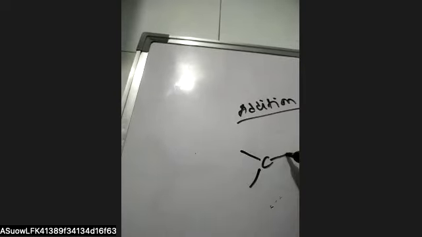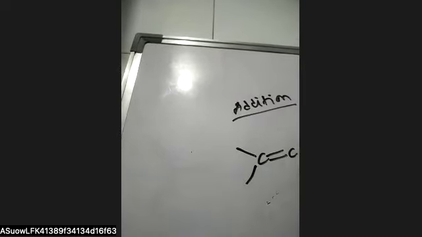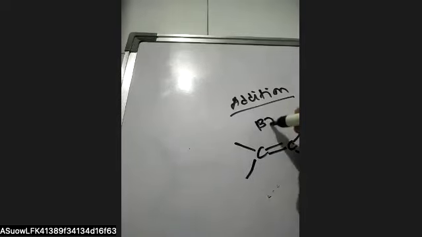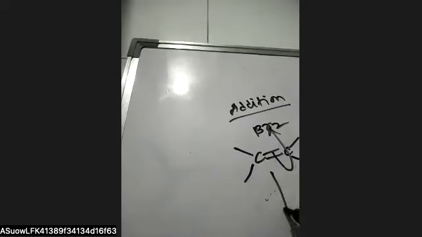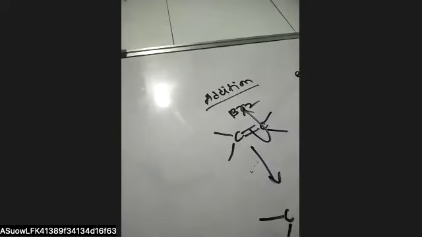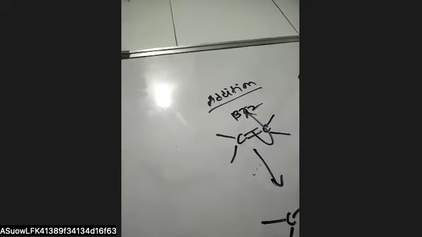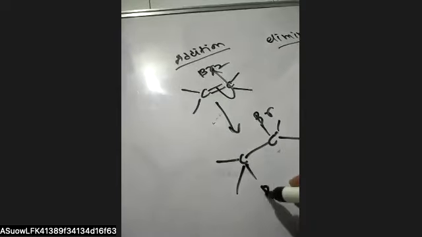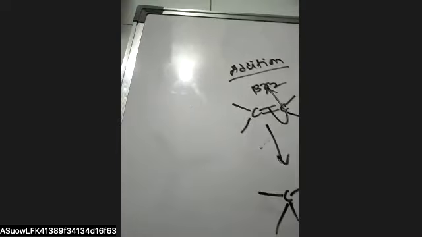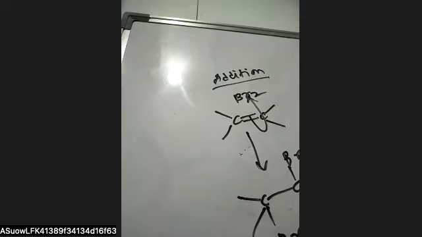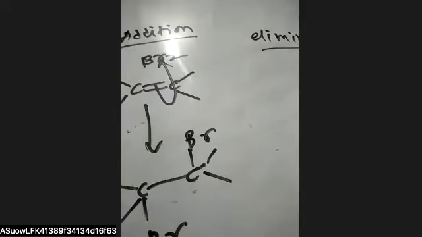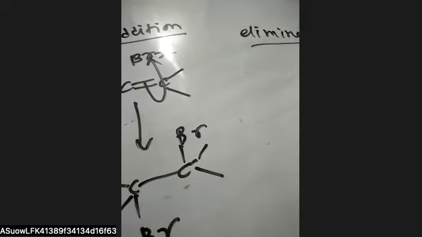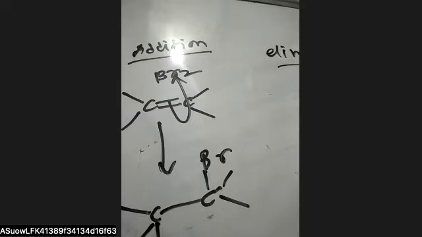The difference between addition and elimination is that in addition, 2 groups add on adjacent unsaturated carbon atoms, but in elimination, the 2 groups leave from the adjacent carbon atoms. For example, here the leaving group is iodine, and here is CH3, CH3.